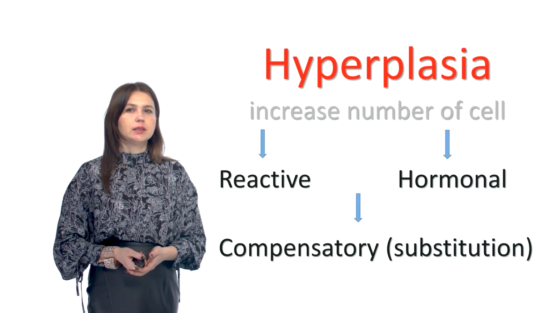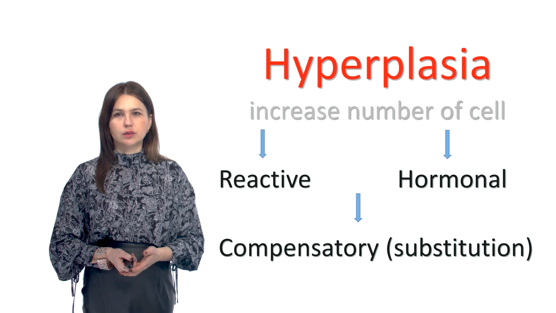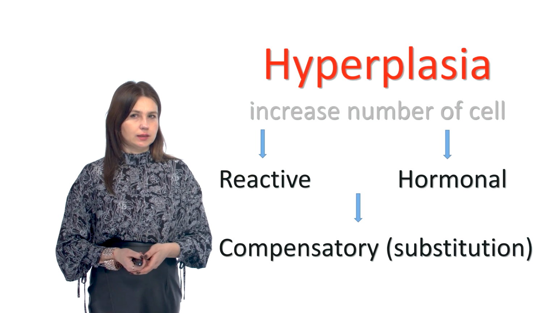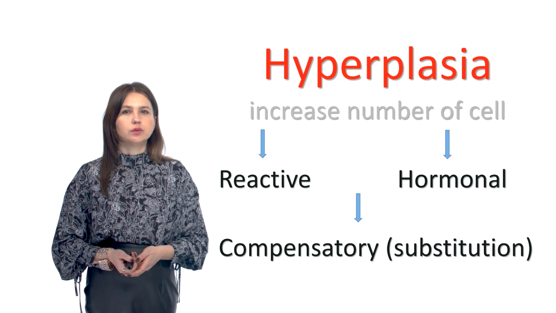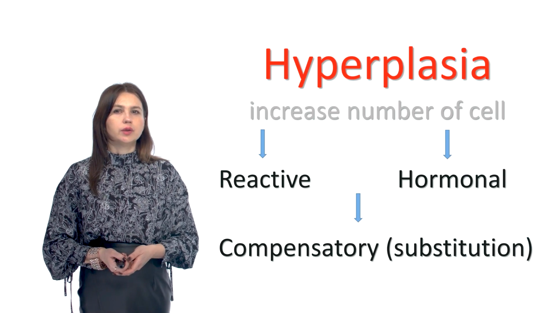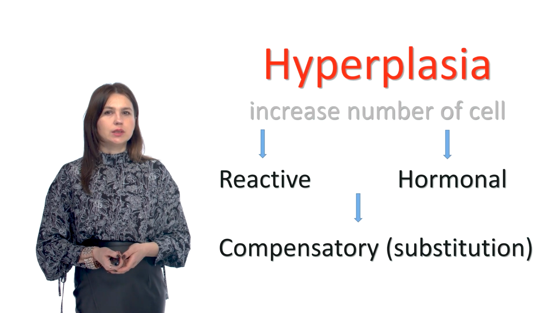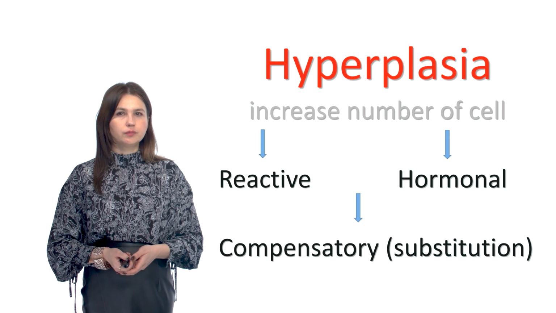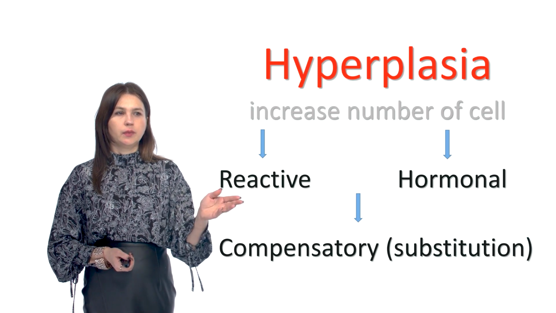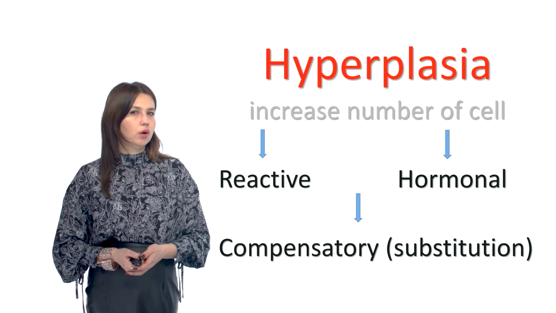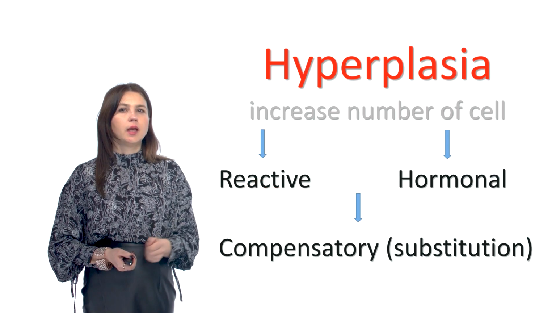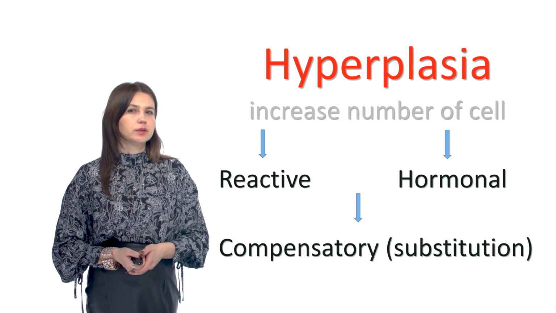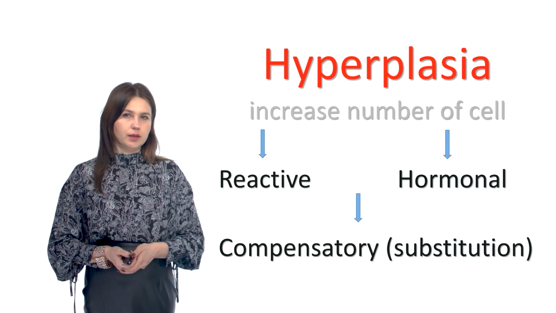Hyperplasia. Hyperplasia is an increase in the size of the organ or tissue due to the increasing number of its cells. Hyperplasia is observed due to stimulation of mitotic activity of cells, which leads to an increase in their number. There are reactive, defensive hyperplasia, neurohormonal or hormonal hyperplasia, substitution or compensatory hyperplasia, for example, due to the loss of blood.